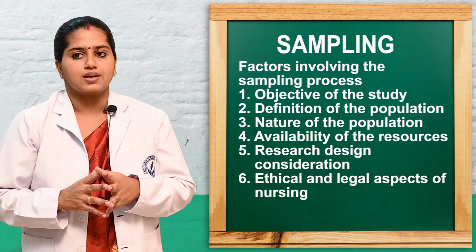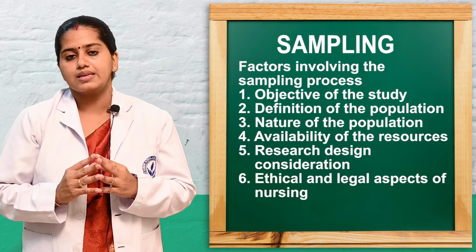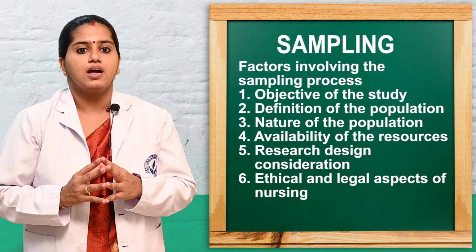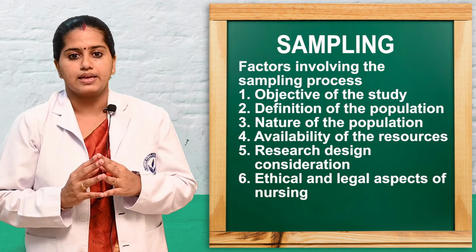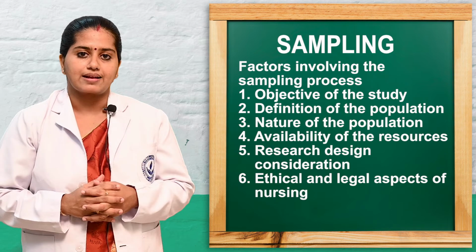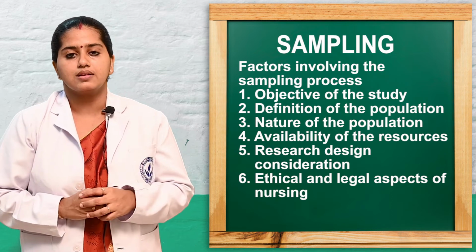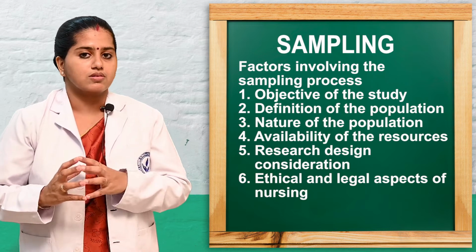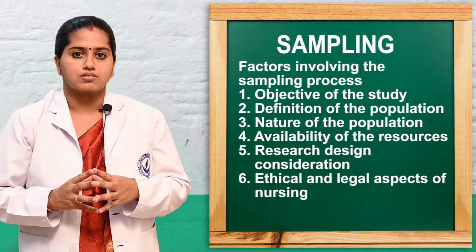And the last one is it should always give a hand with the ethical and legal aspects of the research. So these are the major factors that determine the sampling. When these factors are good, our sampling process also will be good and research also will be good.